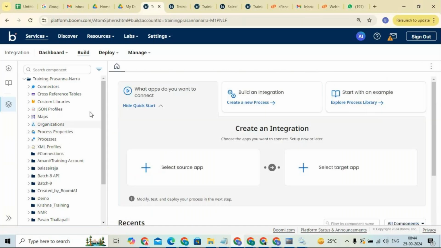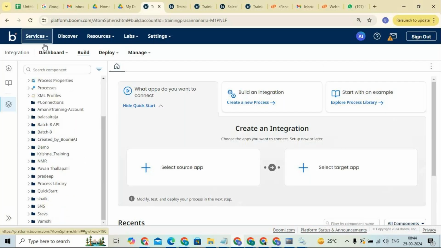This is my integration service, the integration platform and integration services home page. As I told you, right now we are in the integration service. In the integration platform we can build our integrations, which means we can develop, deploy, and manage our integrations.